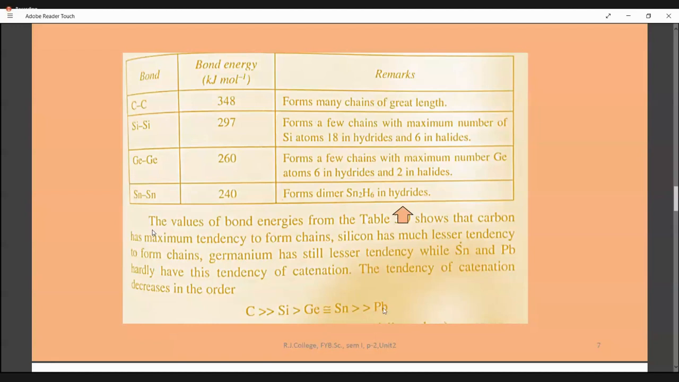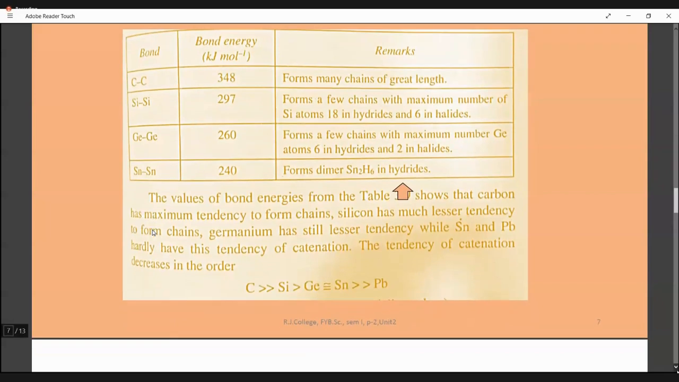But lead is very poor. Only a lead molecule can form. That's all. No more attachments with the lead. No tendency of catenation in the case of lead. So this is the order in which the property of catenation is shown by the elements of group 14.